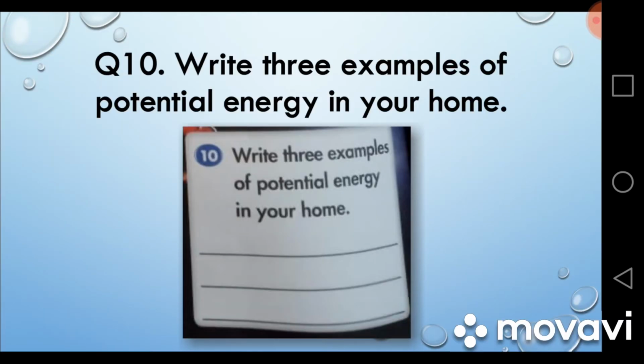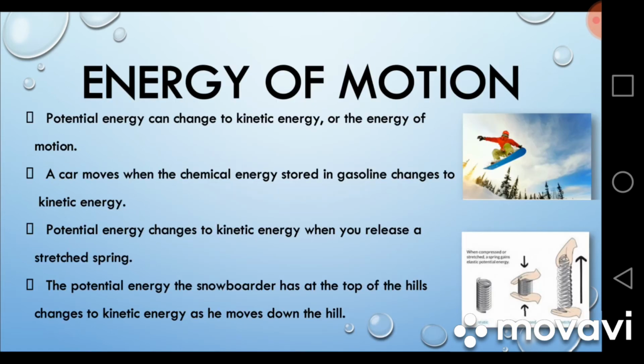Question number 10. You have to write three examples of potential energy in your home. Potential energy is actually stored energy. You have to give three examples. Where do you think the potential energy is stored in any object or anything?